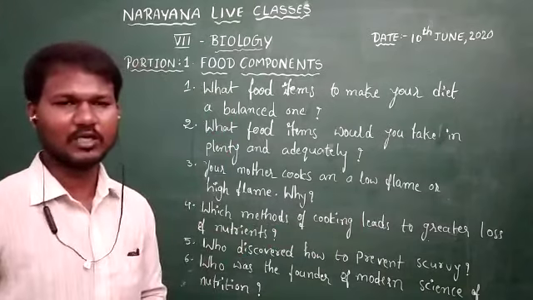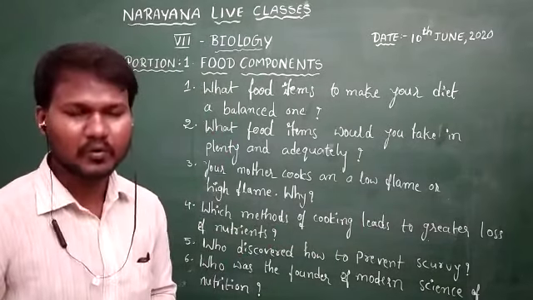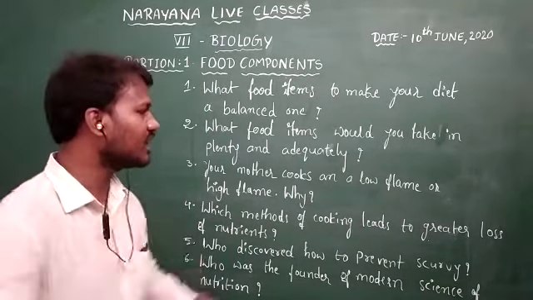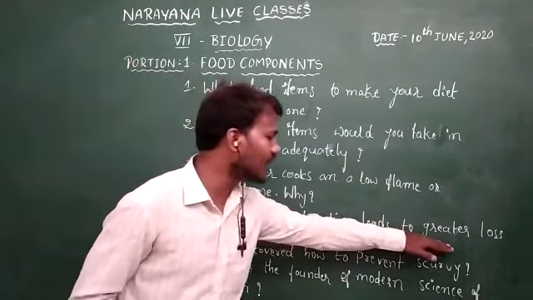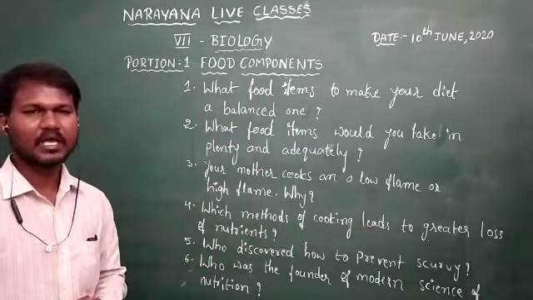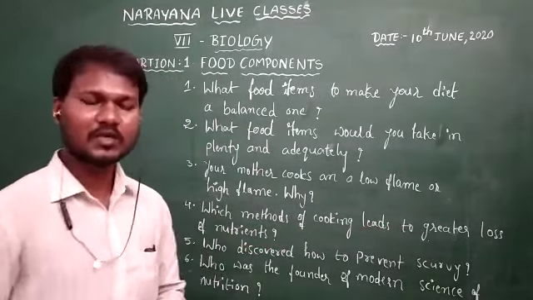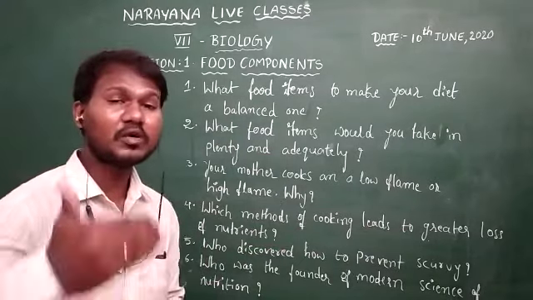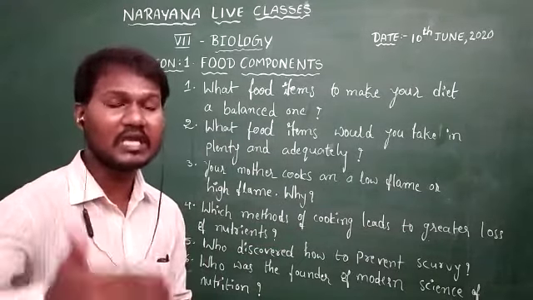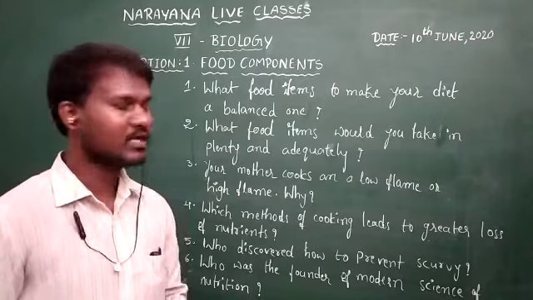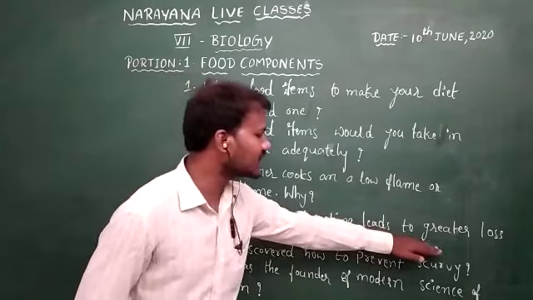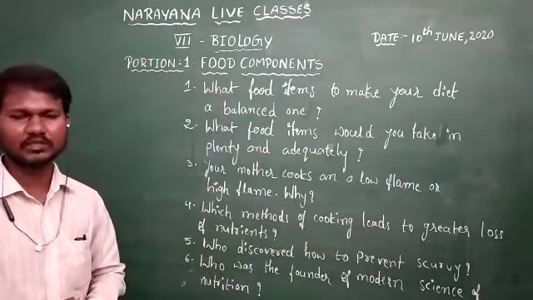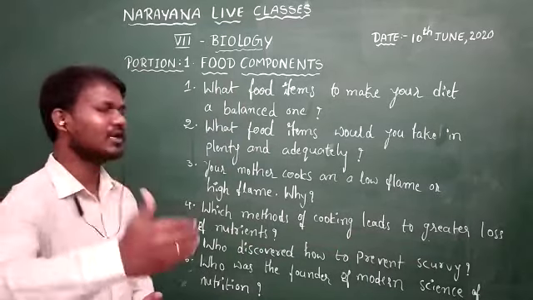The second condition is overcooking the food items, where there will be a greater loss of nutrients. And the third condition is recooking the food item or reheating it again and again, which is another reason leading to greater loss of nutrients. So this is regarding the next question.